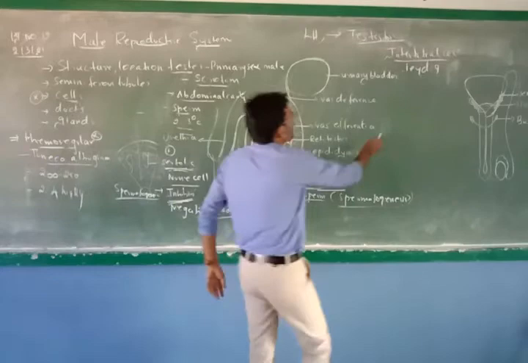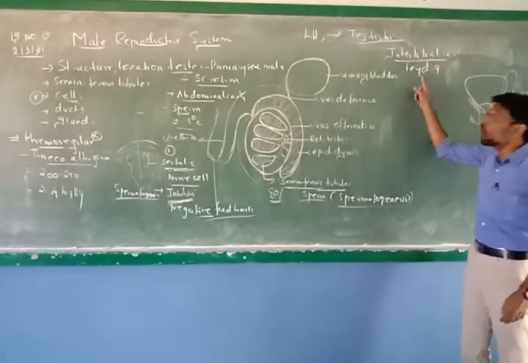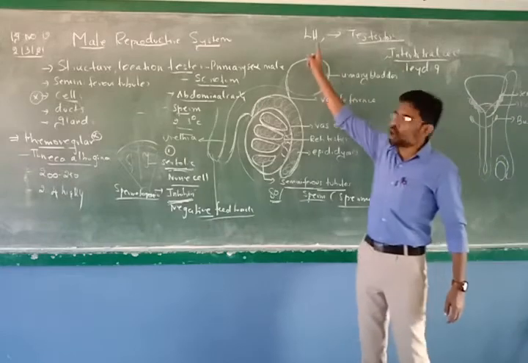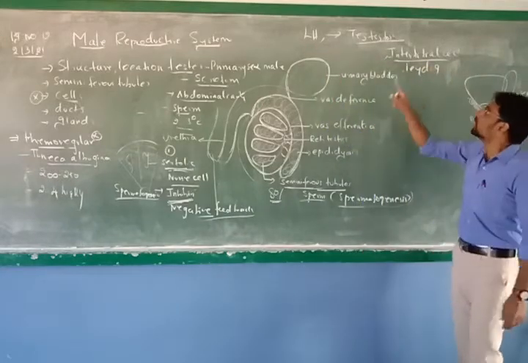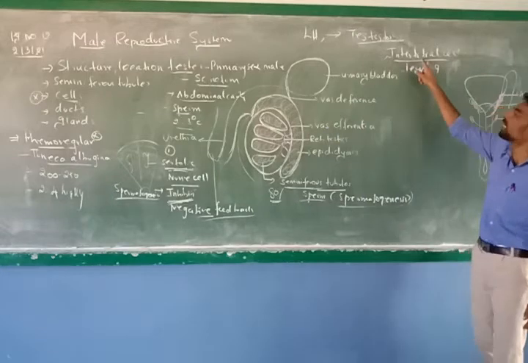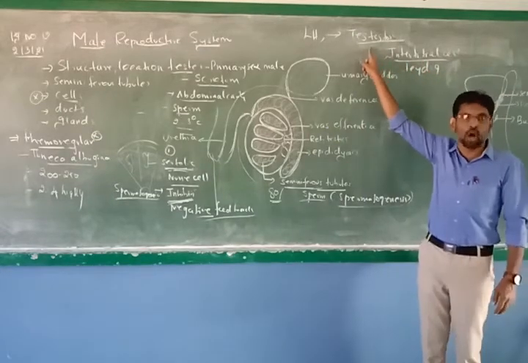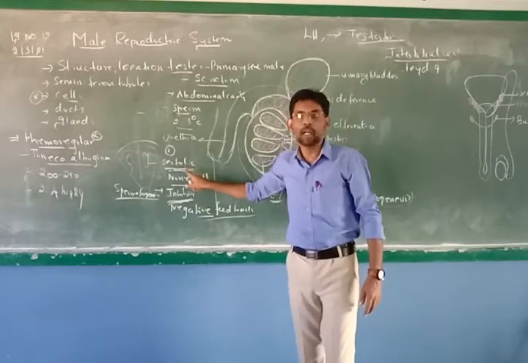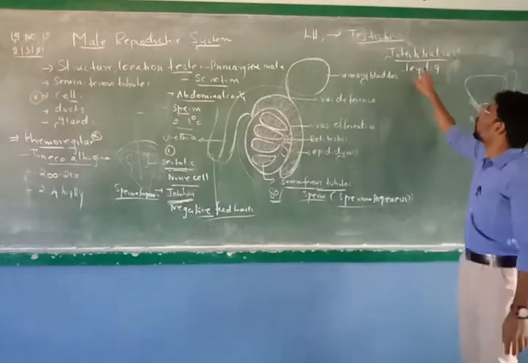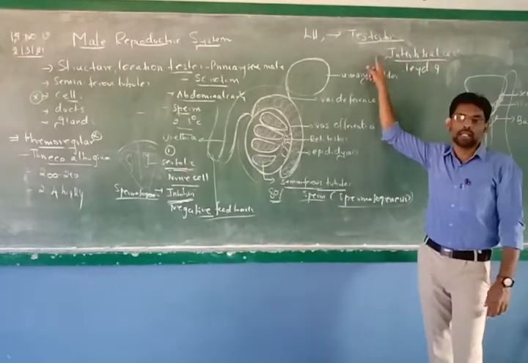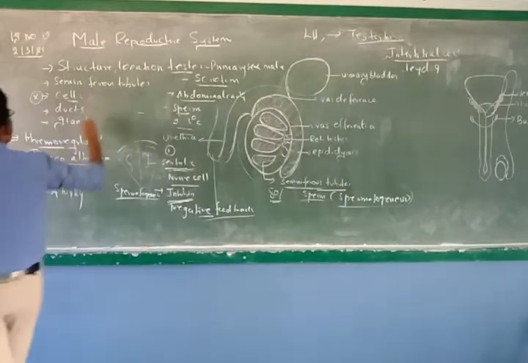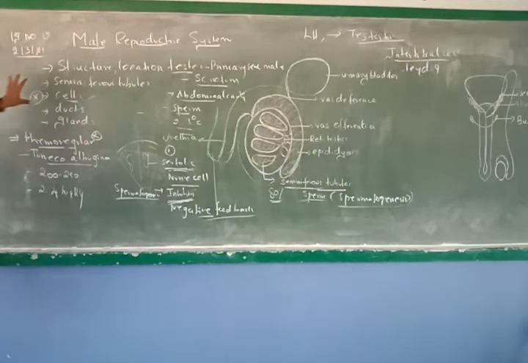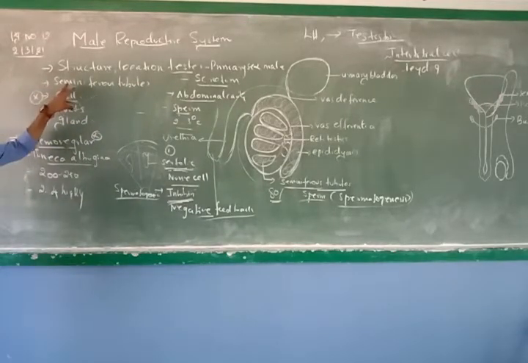Now these cells are highly involved as an endocrine gland. Endocrine gland means the LH hormone will always act on the Leydig cells or the interstitial cells in order to produce testosterone. Understand? But FSH hormone acts on the Sertoli cells to support spermatogenesis. LH hormone acts on the interstitial cells to produce a hormone called testosterone. So these are the cells involved in the testis. We studied the structure and location of the testis. We also studied the seminiferous tubule, then the cells inside and outside the seminiferous tubules.